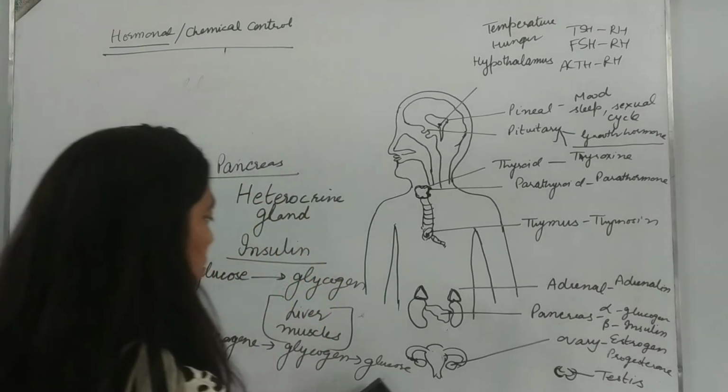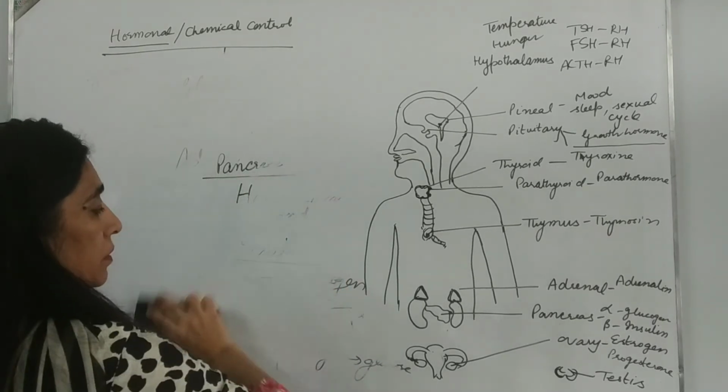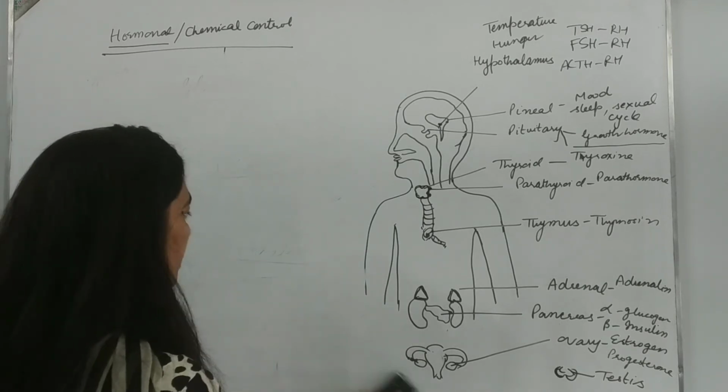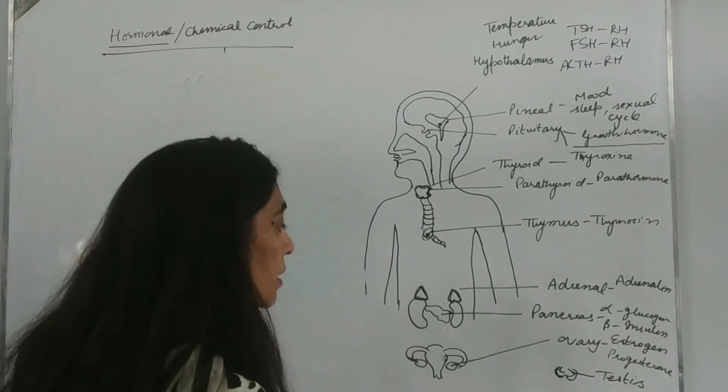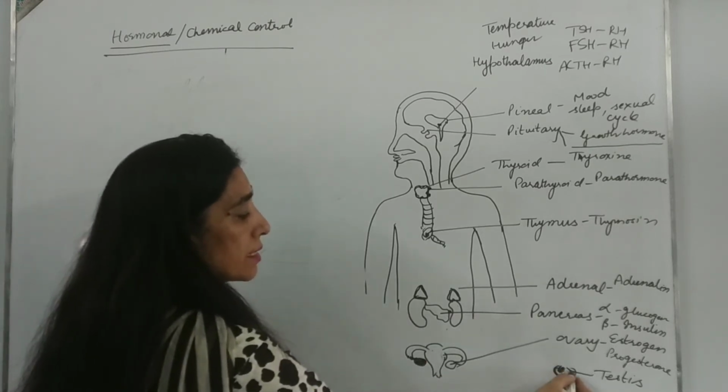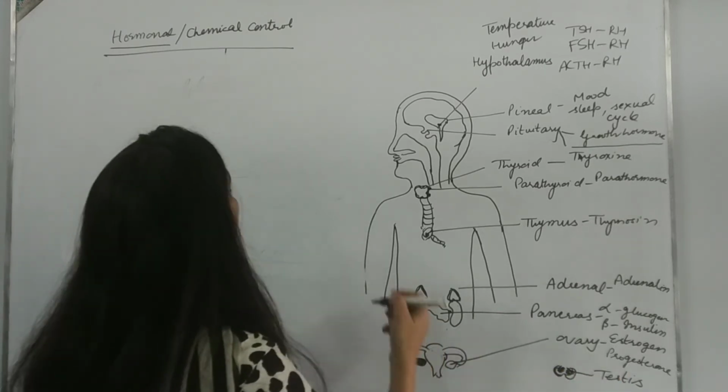Now we come to the next hormones, which are associated with our reproductive organs, which are the ovary in case of females and the testis in case of males.